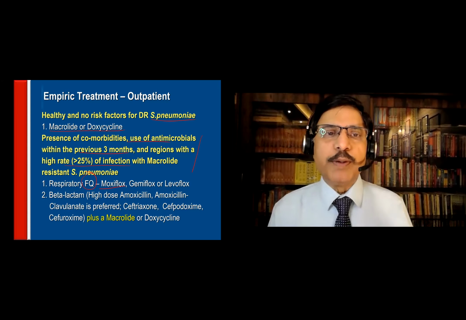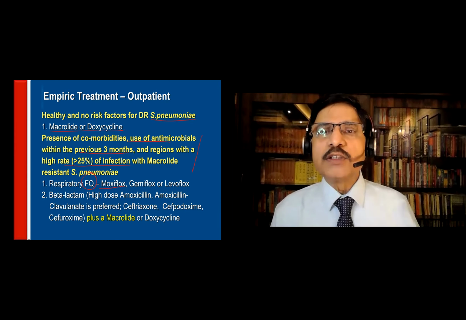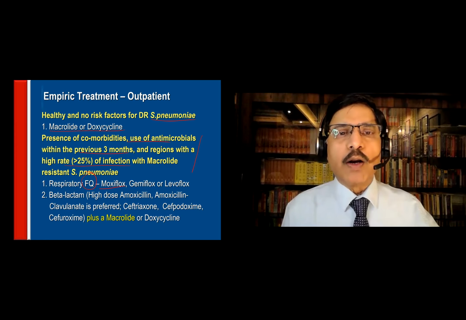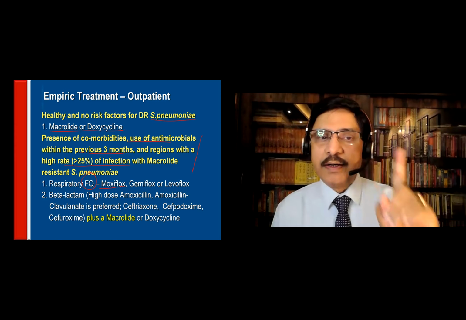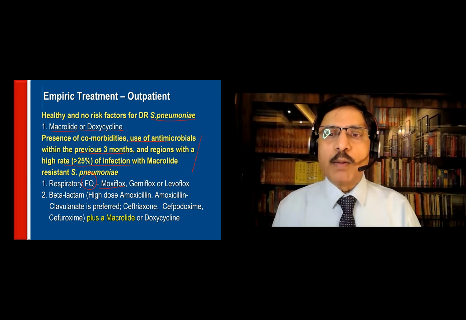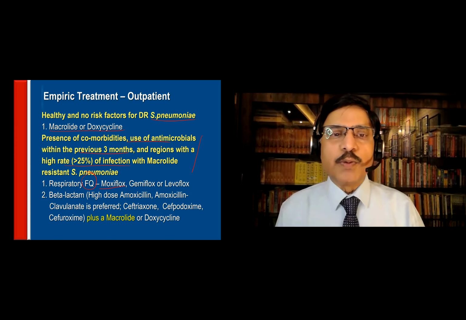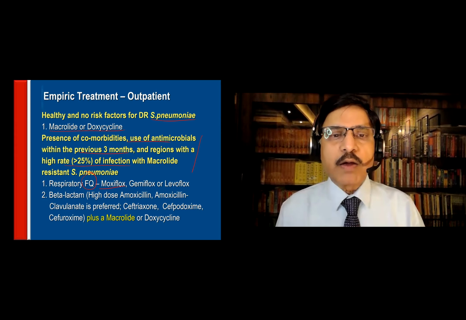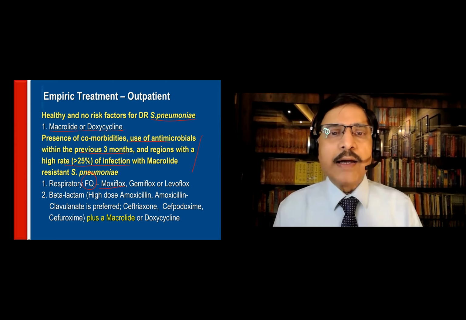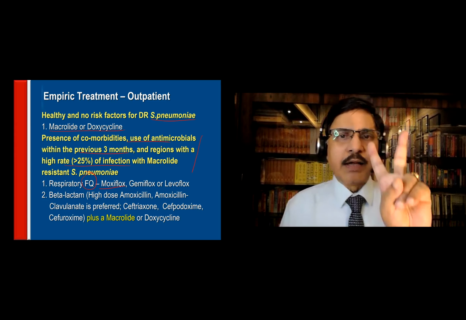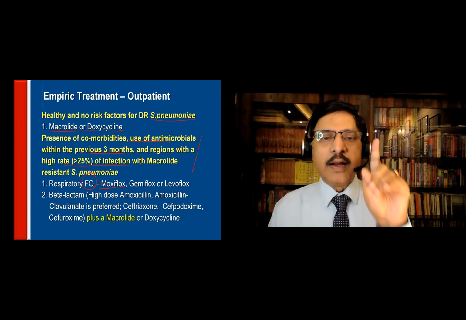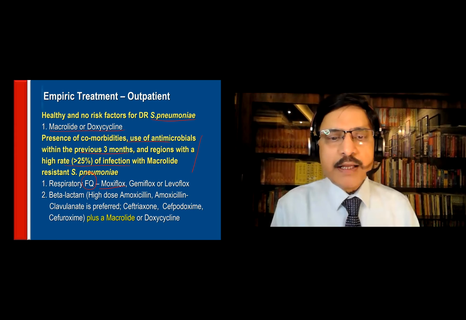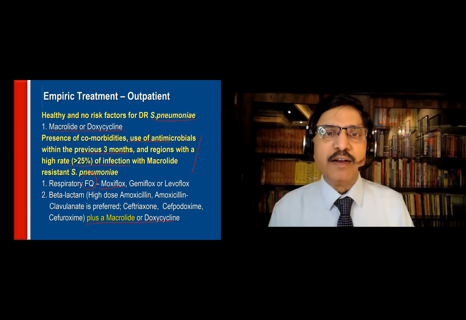The first group of patients are those who are healthy, with no risk factors, and there are cases of Strep pneumonia: a macrolide antibiotic or doxycycline, a single drug. Supposing they have comorbidities, or there is a chance for resistance, or there is more than 25% infection rate with macrolide resistance, or they had antibiotics in the previous 3 months, they qualify for 2 drugs. What are they? Respiratory quinolone plus beta-lactam, or respiratory quinolone plus macrolide or doxycycline.